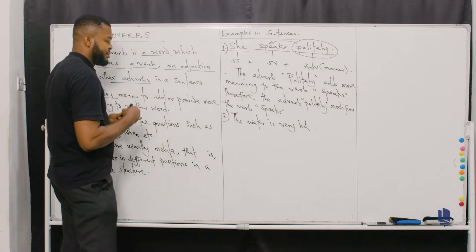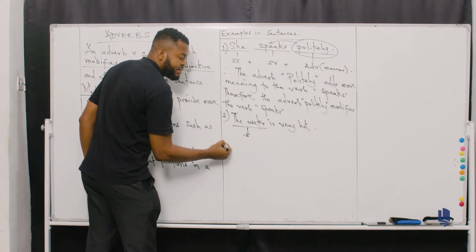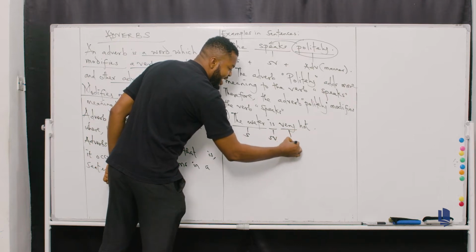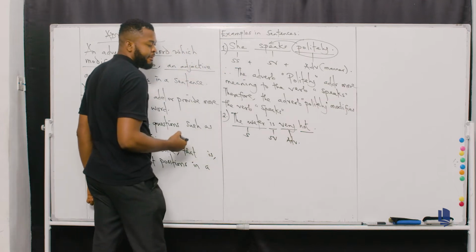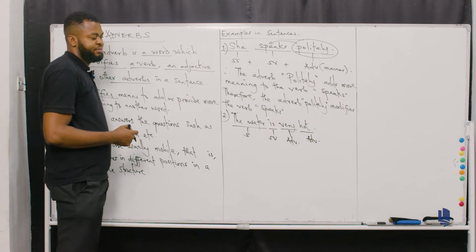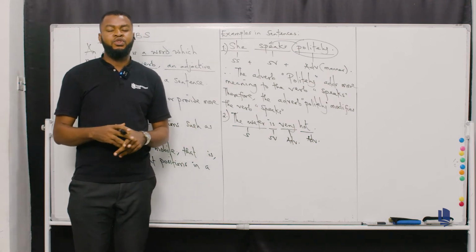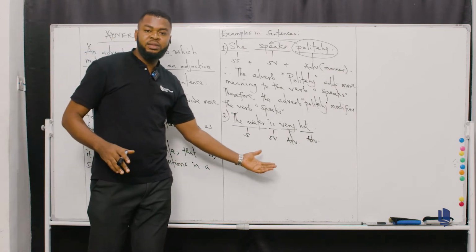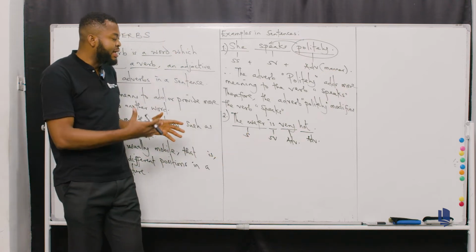Now, take a look at this. What do you have here? The water, which is the subject. Is, that's the singular verb. Very is the adverb, remember. Okay? Then here, what is hot? Hot is the adjective, adj. So you're saying that the water is very hot. That's exactly what the writer is saying, that the water is very hot.